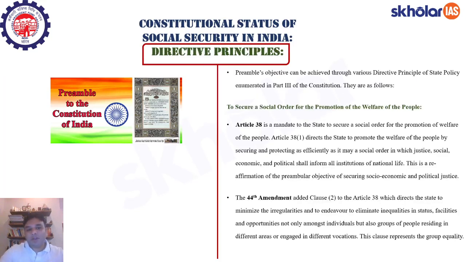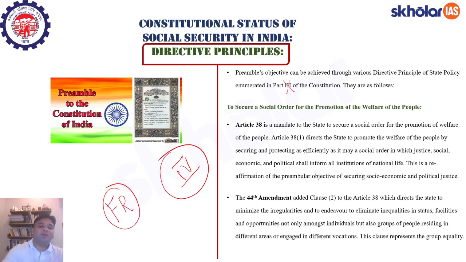So the preamble's objectives can be very explicitly achieved through the implementation of the directive principles of state policy, which is enumerated in Part 3 of the constitution. Right, it is actually enumerated in Part 4 of the constitution. It is a printing error here. It should be Part 4 of the constitution. Part 3 of the constitution talks about fundamental rights. Okay, so it should be Part 4. My apologies for that.